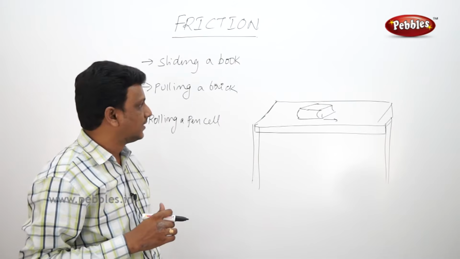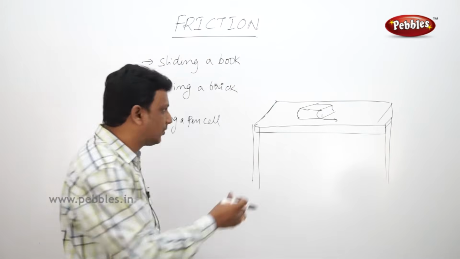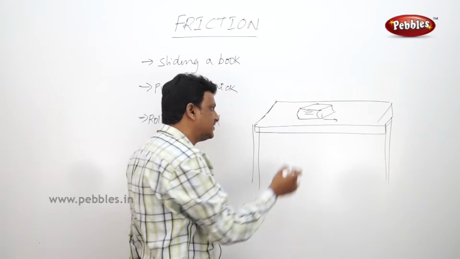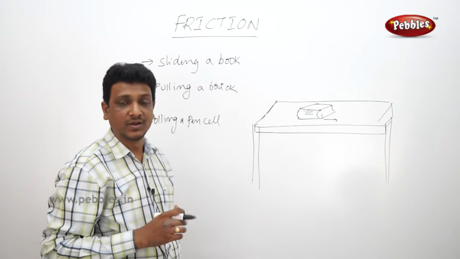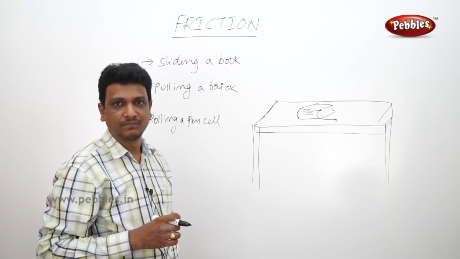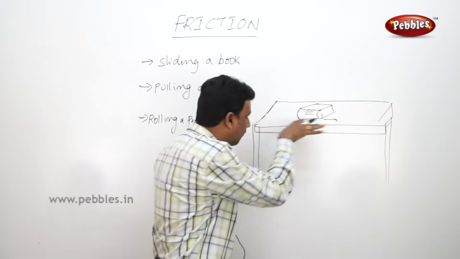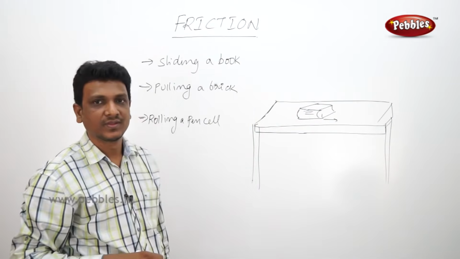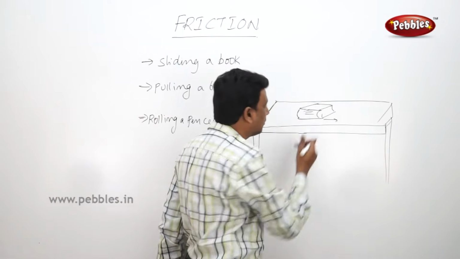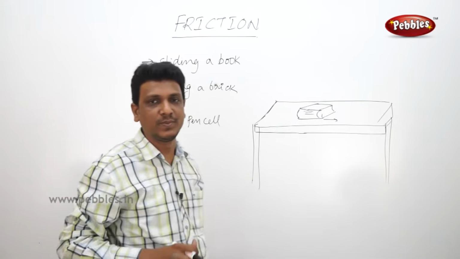Now you feel that it is a little bit heavy. Just think it is some Oxford dictionary, some heavy book, or an encyclopedia. So you need to apply more force. It needs more pressure to move. You need to apply more force from both sides. The force should be more, the strength should be more.